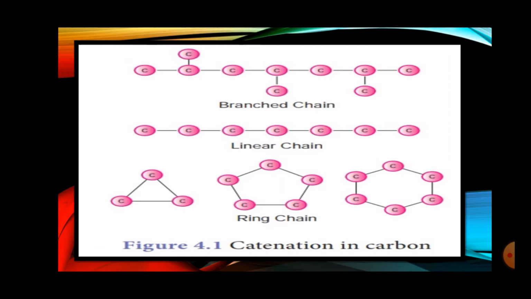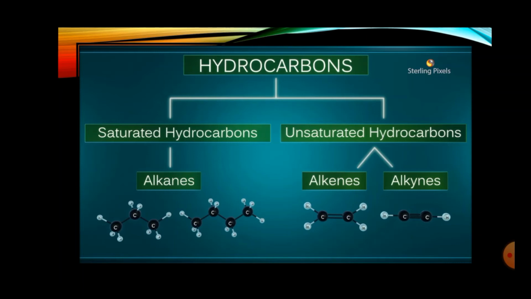Okay, we have done with the catenation. Now we'll move to the next part. We'll see here what is hydrocarbon and what are the types of it. So hydrocarbon is nothing but the compound which has carbon and hydrogen. It is classified into basically 2 parts: saturated hydrocarbon and unsaturated hydrocarbon.